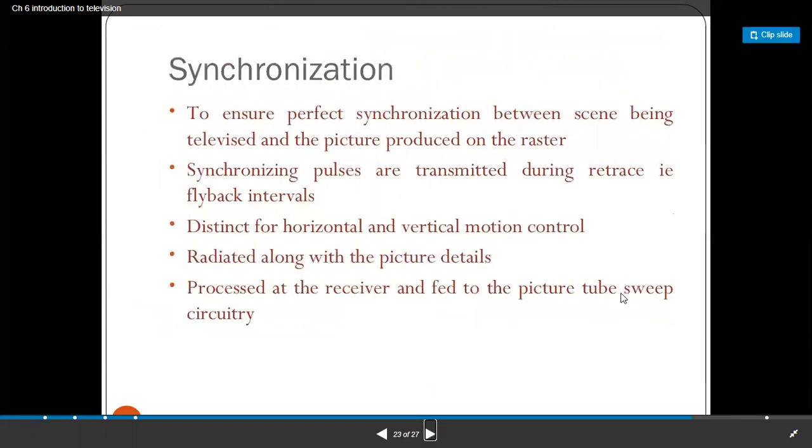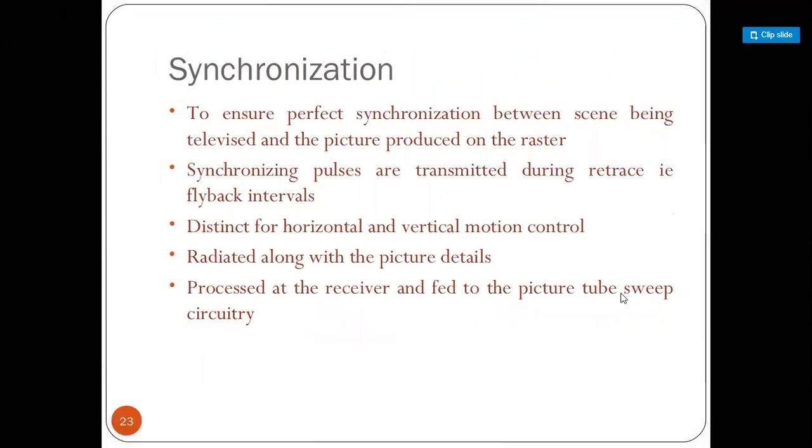So the synchronization. Previously I have told that to ensure perfect synchronization between the scene being televised and the picture produced on the raster, that is, on the screen, they must be the same.